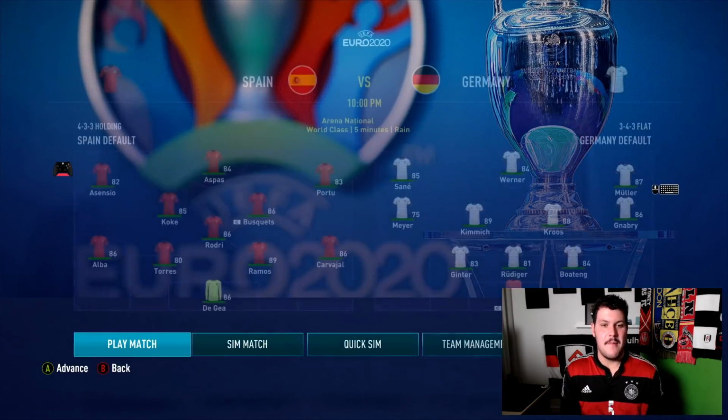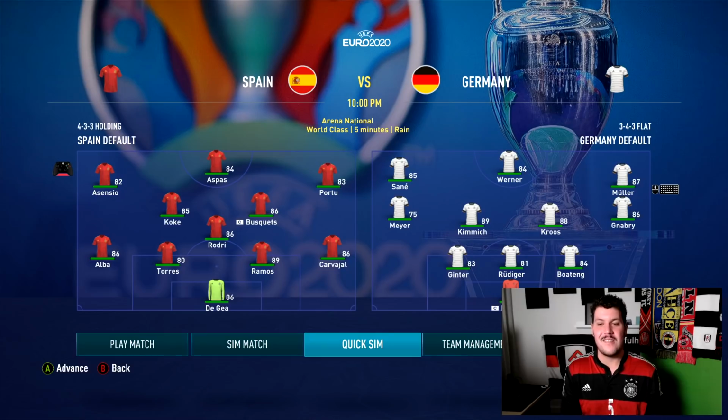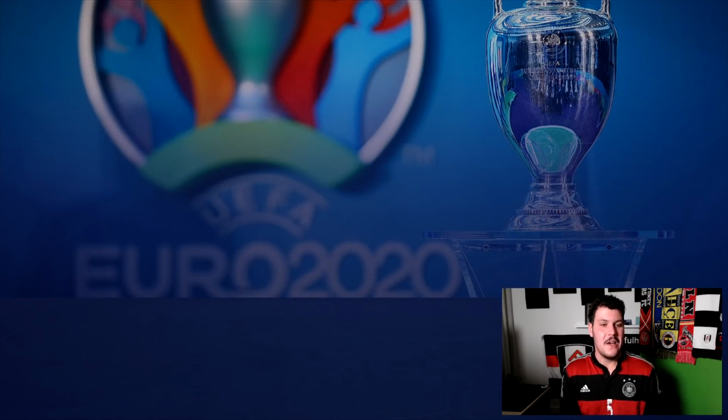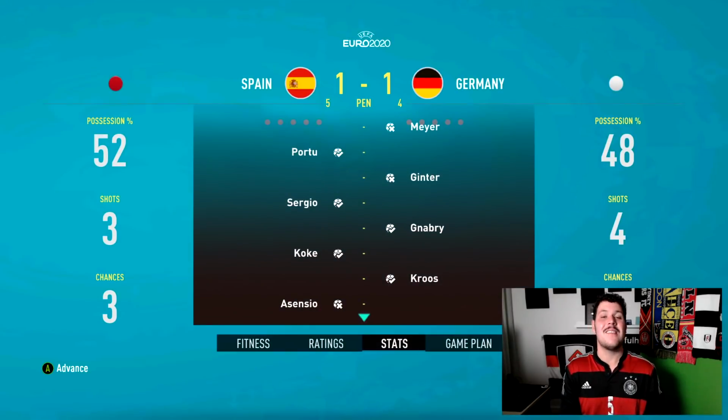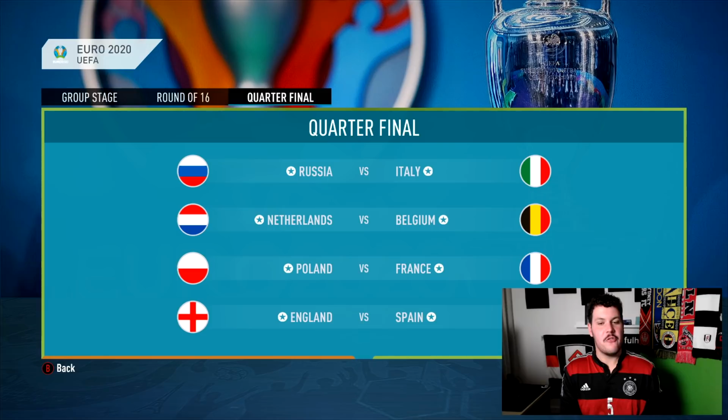Another massive game, Spain versus Germany. Obviously, you guys know which side I want to win, but who's going to emerge victorious? It is another penalty shootout. And just like in the real world Euros, Spain progressed to the quarters whilst Germany are eliminated. So the quarterfinals have been drawn, and you would say at the moment, normal service continues to resume.